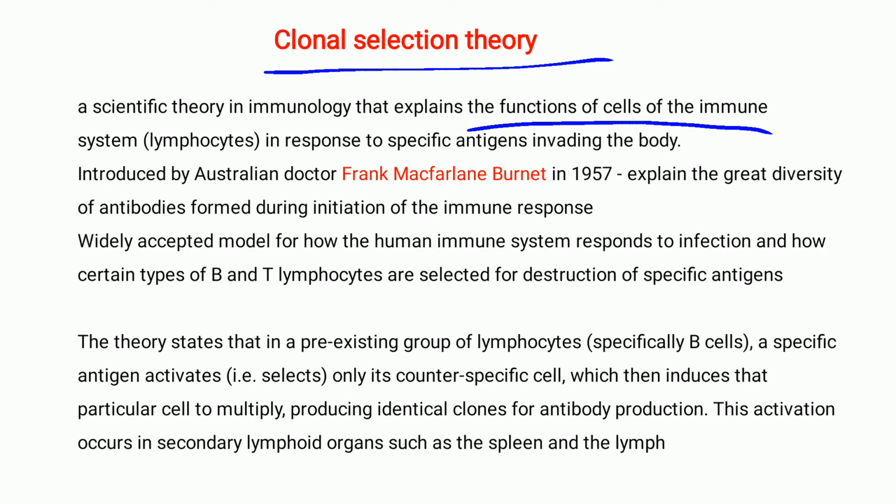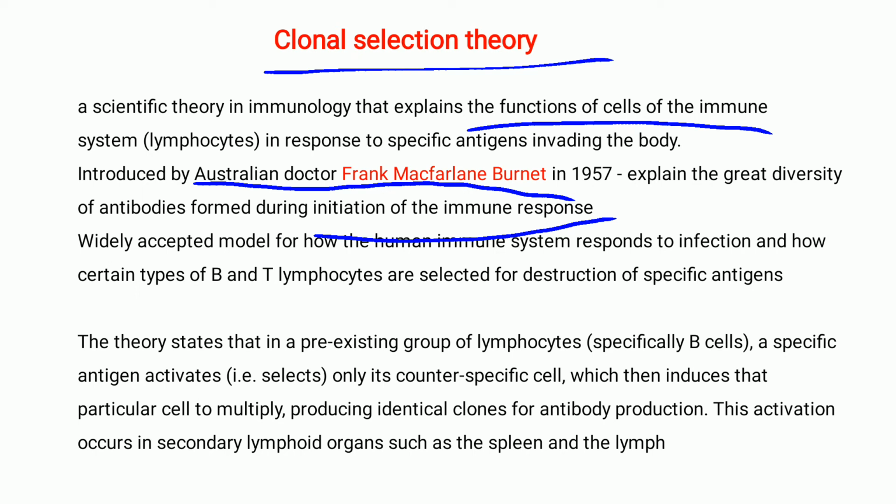This is one important theory which teaches us the real function of the immune system. It was introduced by the Australian Dr. Frank Macfarlane Burnet in 1957, and this theory explains the diversity of the antibody formed during the initial stages of the immune response, and it has been widely accepted also. So, what does this theory tell?